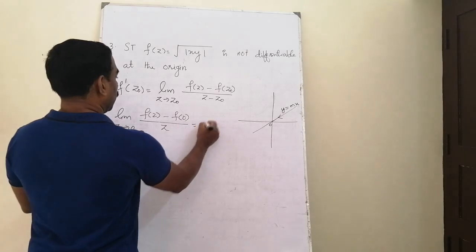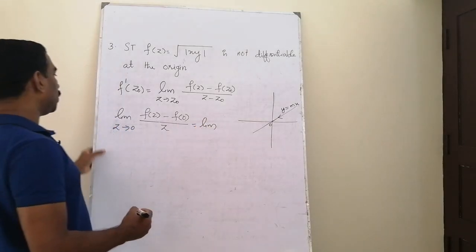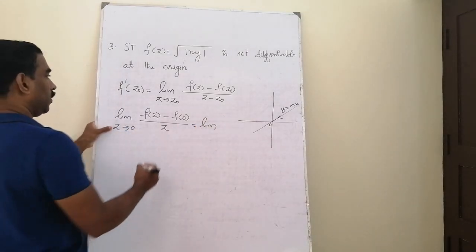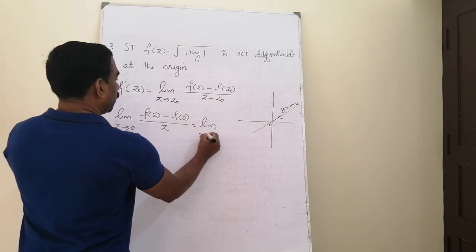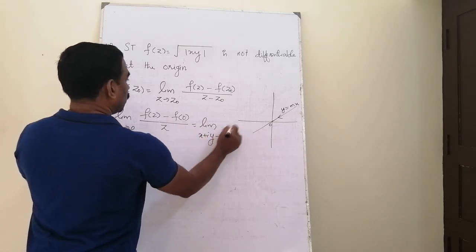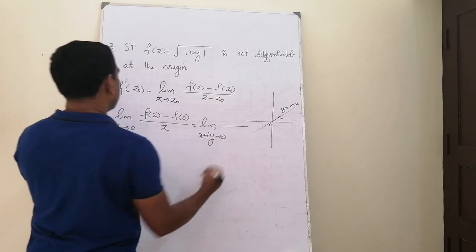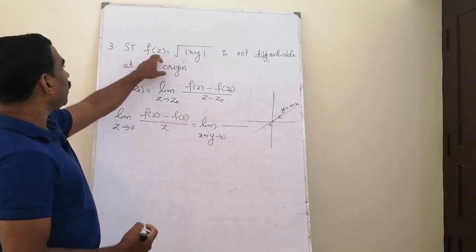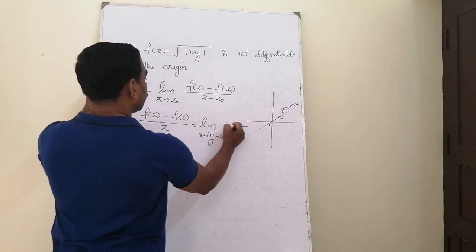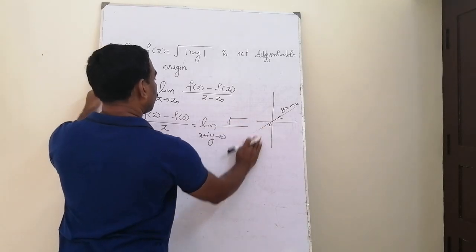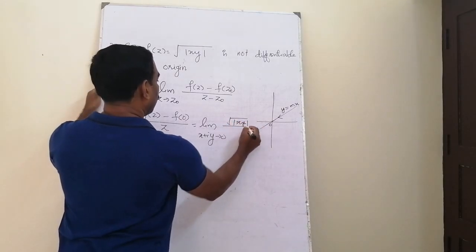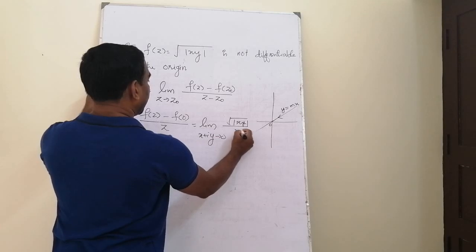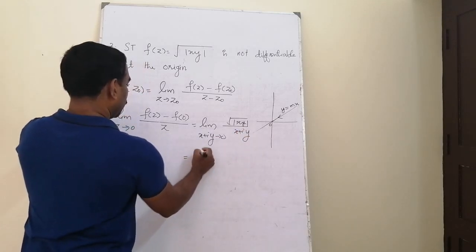So if you are approaching 0 along the straight line path, then x plus iy tends to 0 of f(z). What is the f(z) value? The f(z) value is square root of mod xy divided by z, that is x plus iy.